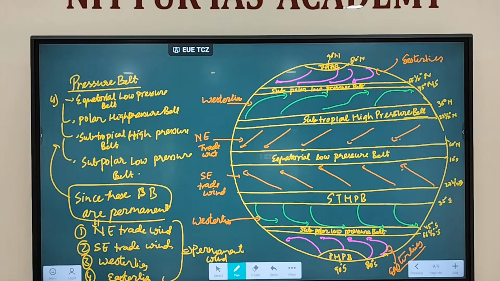So you have equatorial low pressure belt, polar high pressure belt, subtropical high pressure belt, subpolar low pressure belt. Since these pressure belts are permanent, you are going to see permanent winds: northeast trade wind, southeast trade wind, westerlies as well as easterlies. Fine.